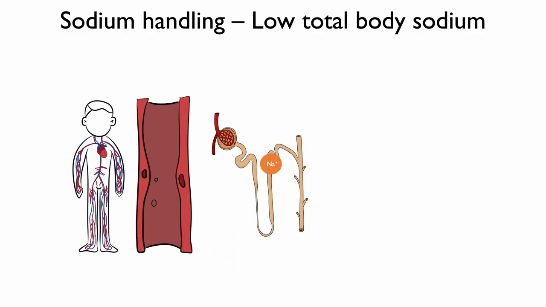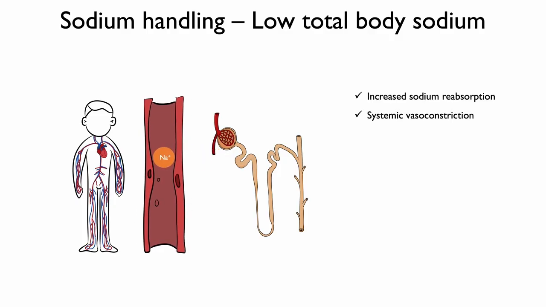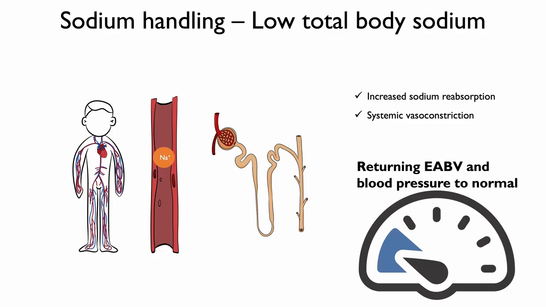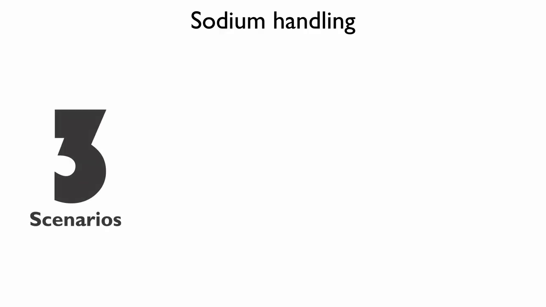The net result is increased sodium reabsorption by the kidney and peripheral systemic vasoconstriction, aimed to return blood pressure to normal. Once this has occurred, stimuli for systemic vasoconstriction and salt and water retention go away. There are 3 scenarios in which a patient may present with edema and high total body sodium, yet still have low effective arterial blood volumes.